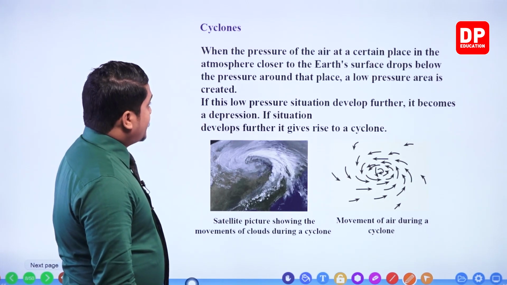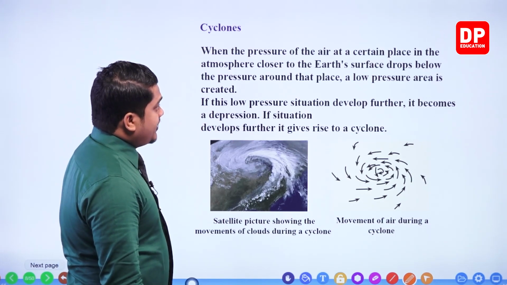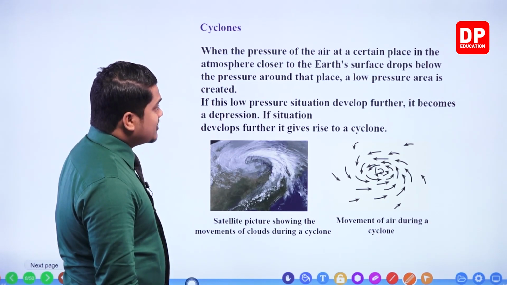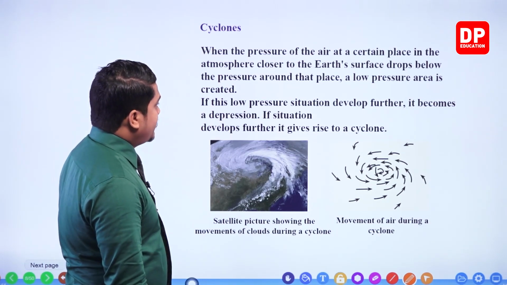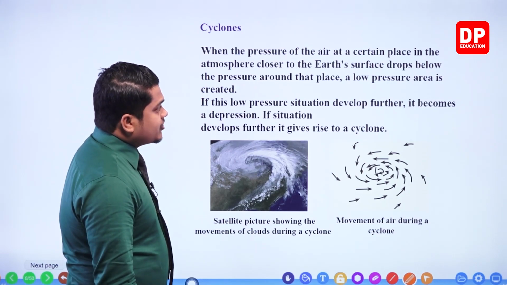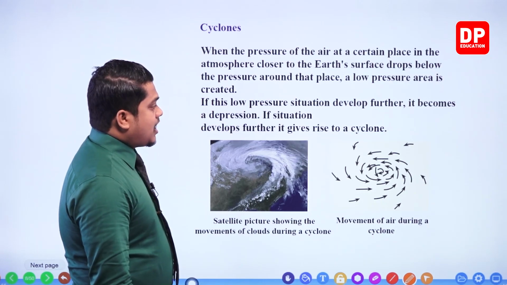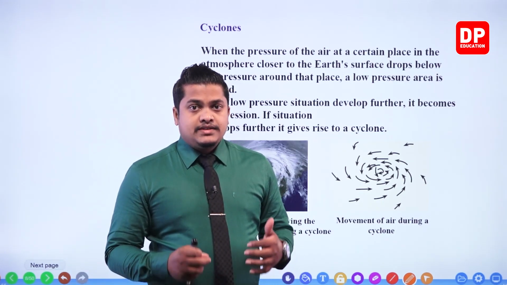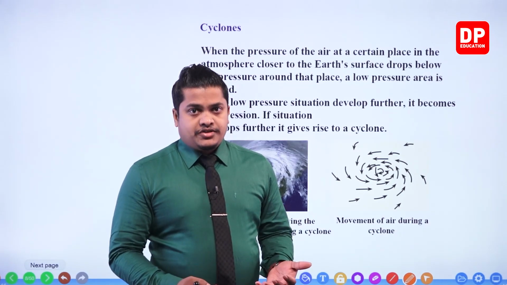So here you are given with a point: when the pressure of the air at a certain place in the atmosphere closer to the Earth's surface drops below the pressure around that place, a low pressure area is created. Now the main reason behind the creation of a cyclone is a low pressure condition.